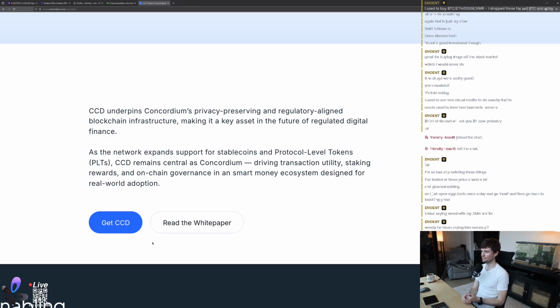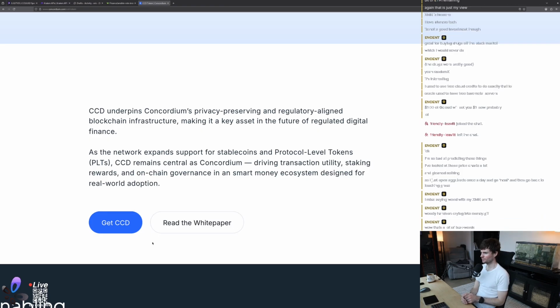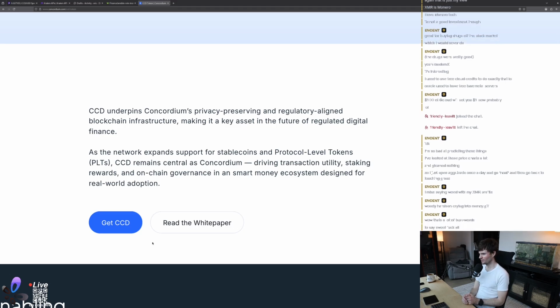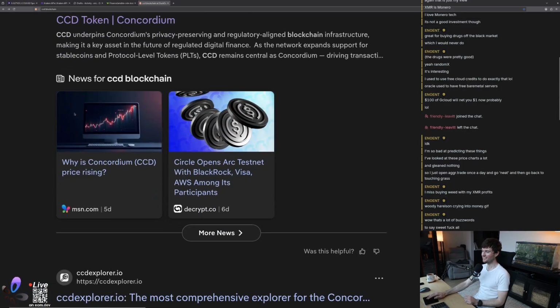This is like the government. As the network expands support for stablecoins and protocol-level tokens, PLTs, CCD remains central as Concordium, driving transaction utility, staking rewards, and on-chain governance in a smart money ecosystem designed for real-world adoption. A lot of buzzwords to say sweet fuck all. Yeah, pretty much. I still have no idea what this is.